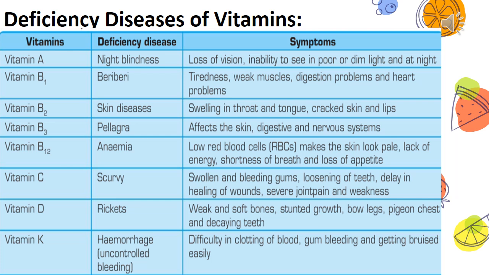And it's vitamin K. The deficiency disease is hemorrhage, uncontrolled bleeding. The bleeding does not stop. Excessive bleeding takes place, and the blood does not clot, it does not coagulate. So what are the symptoms? Difficulty in clotting of blood, then gum bleeding and getting bruised easily.